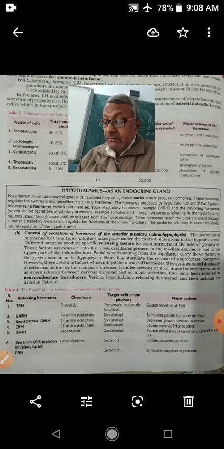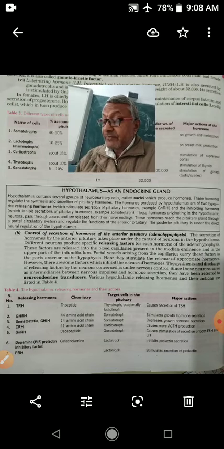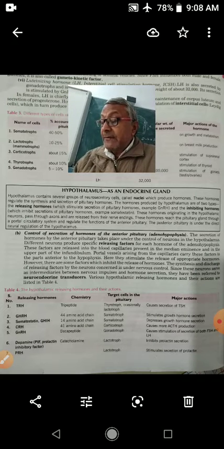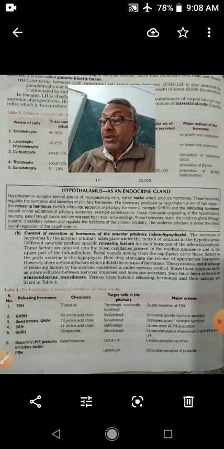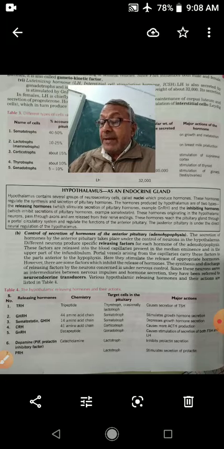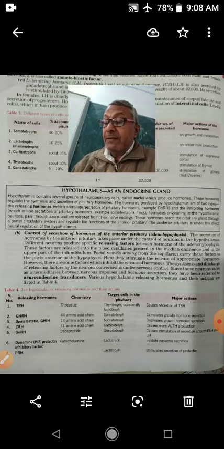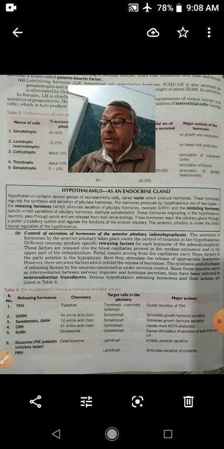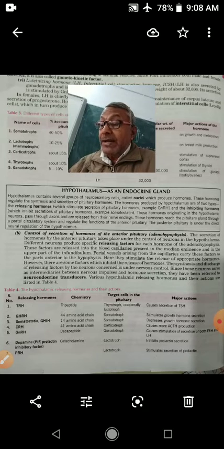inhibit prolactin secretion. So I told the different types of hormones which are released by the hypothalamus, and with the help of these hormones, hypothalamus control and regulate the function of anterior pituitary.